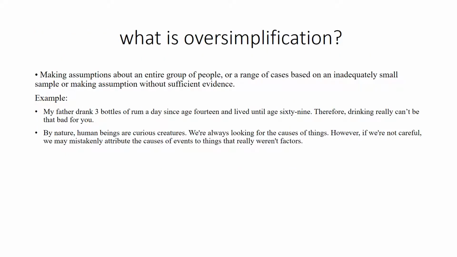Now we are moving on to oversimplification. Oversimplification is basically making assumptions about an entire group of people or a range of cases based on an inadequately small sample, or making assumptions without sufficient evidence. So what that is saying is that we assume things but we don't have enough evidence. For example, my father drank 3 bottles of rum a day since age 14 and lived until age 69. Therefore, drinking really can't be that bad for you.